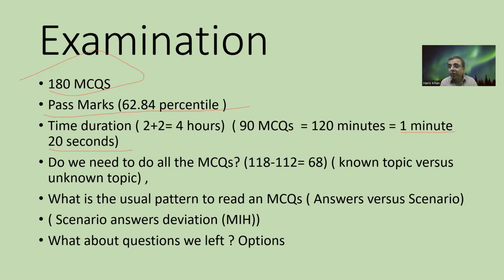As there's no negative marking, people used to solve all the questions, right? Usually that's a feeling after the exam, that we need to solve all the questions. That is not the case. If we go by the pass percentage, you are supposed to answer from 112 to 118 MCQs correctly. And even that's a percentile exam, right? Means if everyone answers all the MCQs correctly, then 100% of the MCQs would be counted.